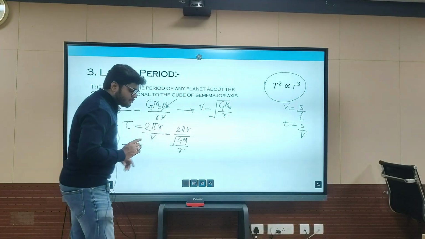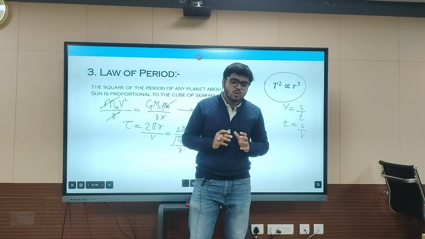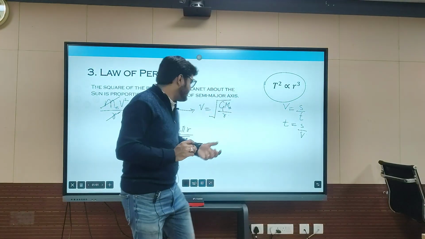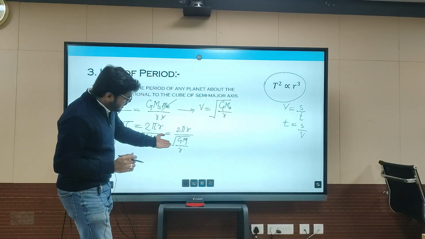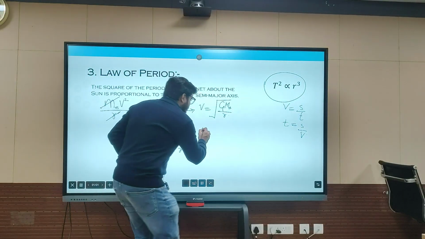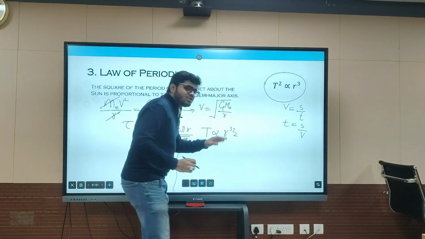Now always remember, when you have any proportionality that you have to show, you cannot show it in a rational value, it should be an integer. So if I take it above, it will be r raised to 1 by 2, and r that will be r raised to 3 by 2. So you cannot show that T is directly proportional to r raised to 3 by 2. No, this is not the correct way.